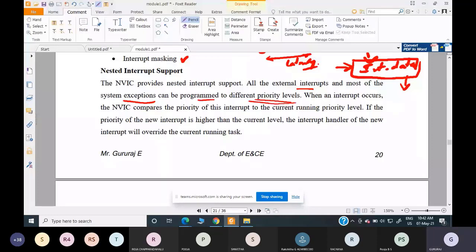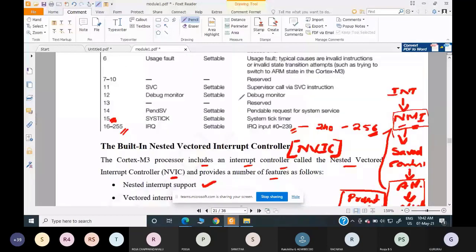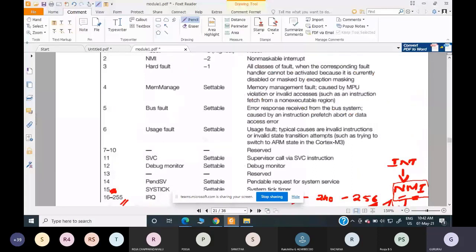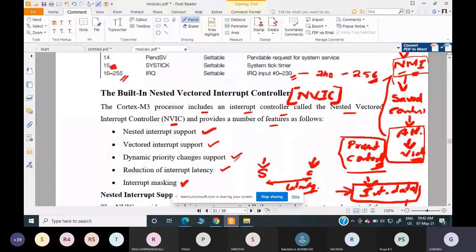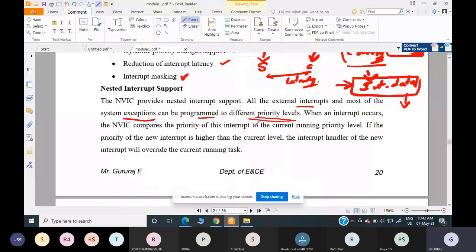So that we saw in this table. Okay, so you can see here from exception number 4, the interrupt priority is manageable or it can be changed based on your application. So that is what this nested interrupt support means. You can program the priority levels. So when an interrupt occurs, the NVIC compares the priority of this interrupt to the current running priority level. If the priority of the new interrupt is higher than the current level, the interrupt handler of the new interrupt will override the current running task.